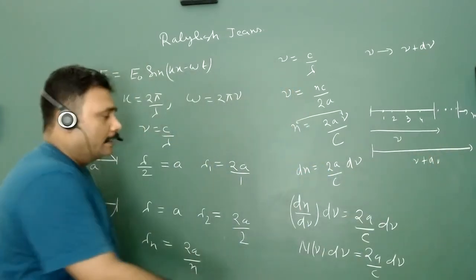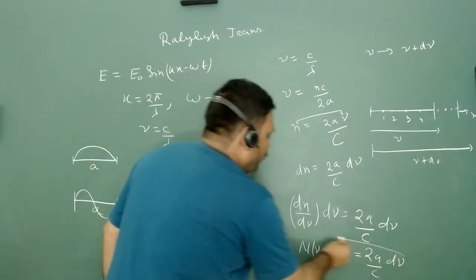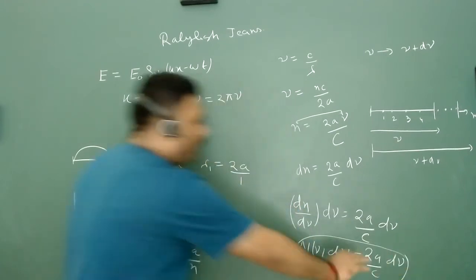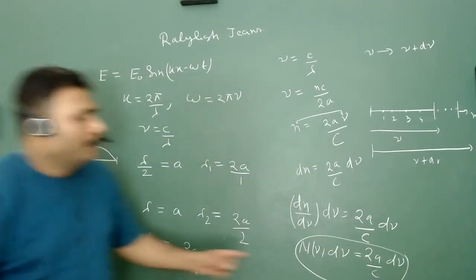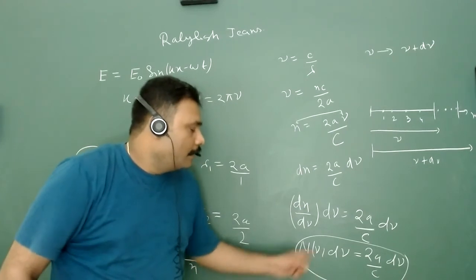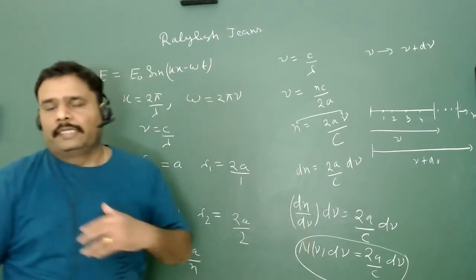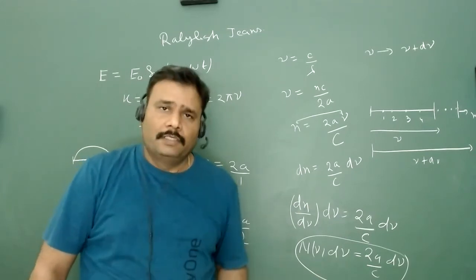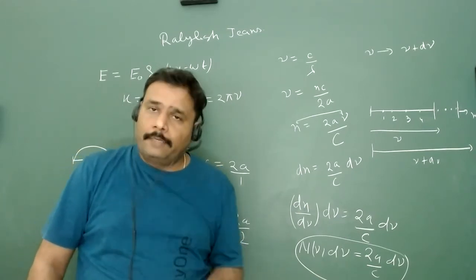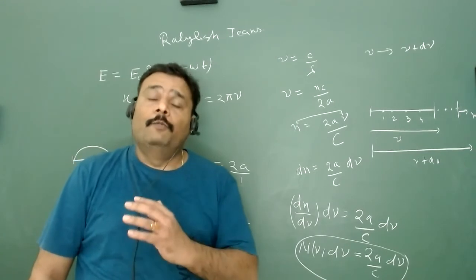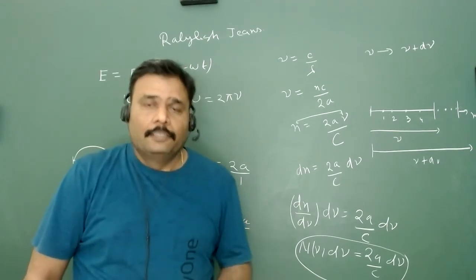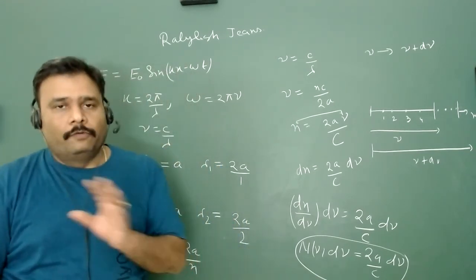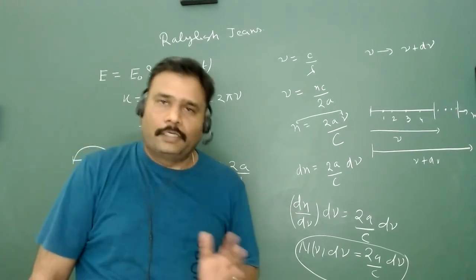This is a very nice concept, and from here we can get the number of modes, or in very simple language, how many possible waves. And if you go to quantum mechanics, you will say how many states. But right now we are not doing quantum mechanics, we are just before quantum mechanics.